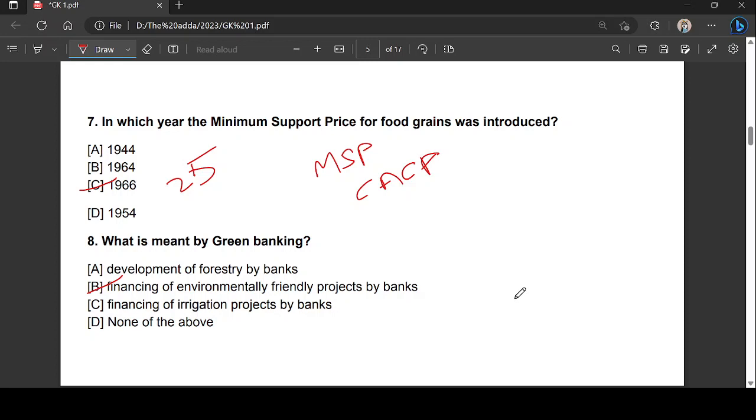with an aim to protect the environment and also conserve the natural resources, right? So basically they are controlled by the same authorities, but with an agenda towards taking care of earth's habitats and other resources, right? So financing these environmentally friendly projects by the banks is called as green banking, which refers to environment, right? Let's move on to the next question.